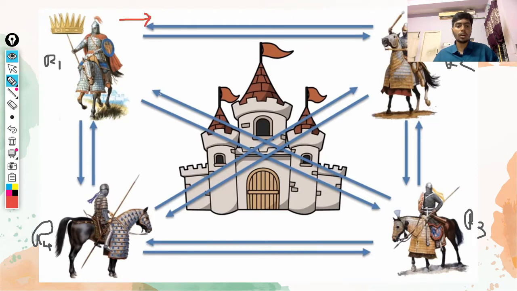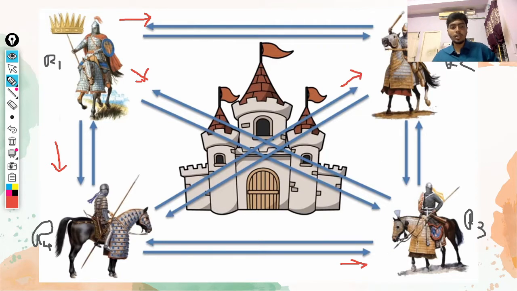R1 is saying to R2 he should go and attack. He's saying to R3 to go and attack. He's saying to R4 to go and attack. So first let's see R3 and R4. What does R4 do? He receives the signal from R1, and tells R3 and R2 that he is gonna go and attack because he is not a traitor. He receives the signal from R1 stating he needs to go and attack, so he tells R1, R3 and R2 that he is gonna attack.